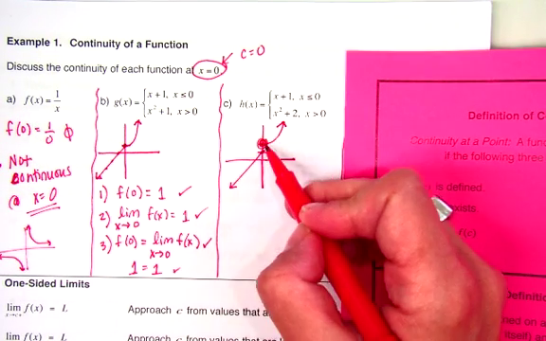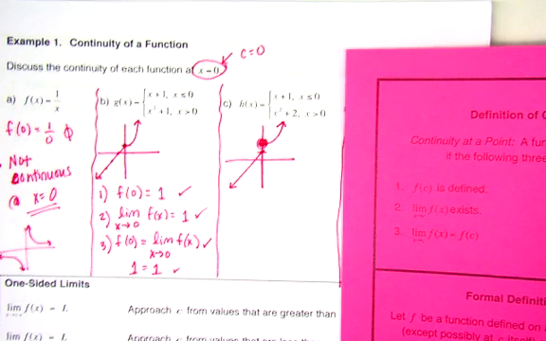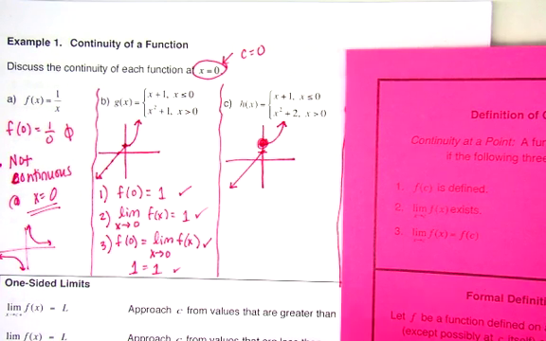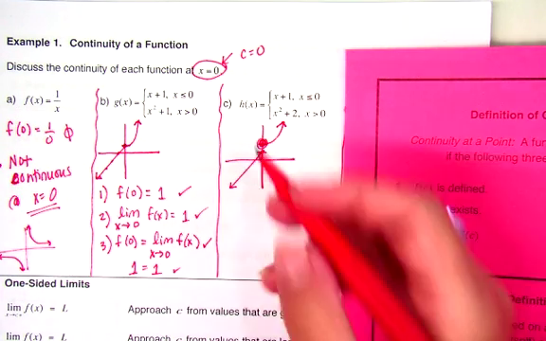So we have this jump, right? So we know it's going to have to not pass the test. But you actually have to show it to me, okay? You can't just be like, oh, look at the graph. It's not continuous, all right? This could be like a free response question or an AP test. And they would expect you to go through step 1, step 2, step 3, and tell me which one doesn't work. So let's try step 1.